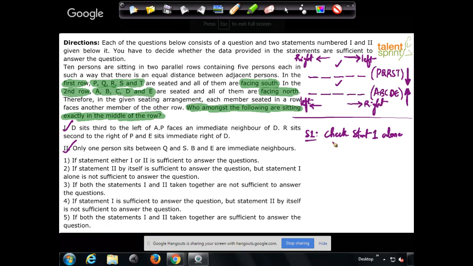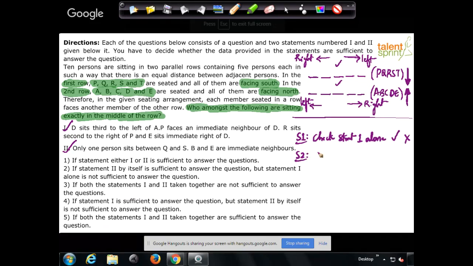When I say statement 1 alone, you will not be considering the data given in statement 2. Now, there are 2 possibilities. You may get the answer, may not get the answer. Let me create some space so that I can explain the complete flow. Step 1: check statement 1 alone. It may give you the answer, may not give you the answer.